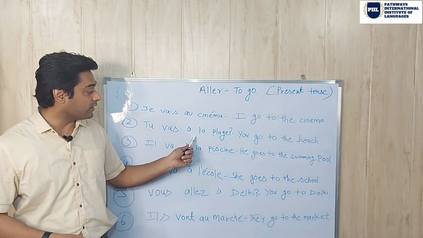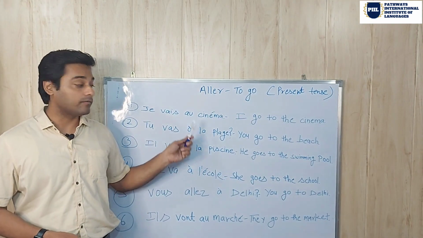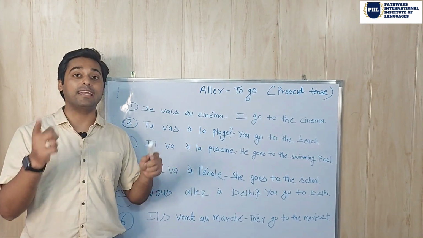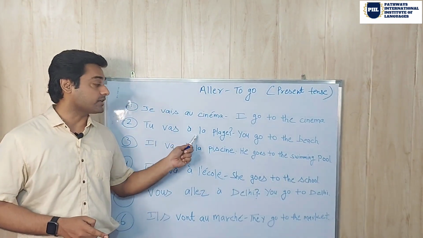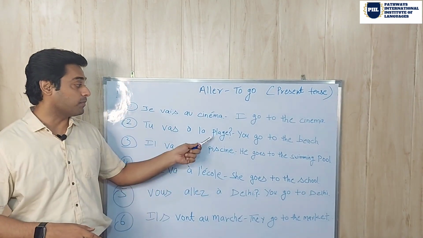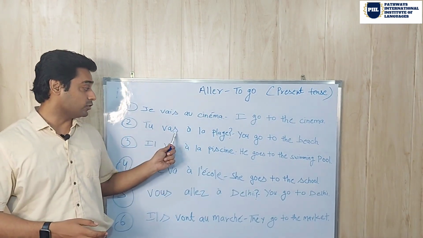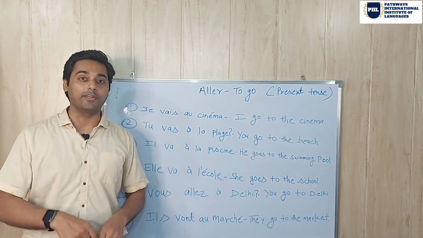Here, see, the meaning of à la is also to the. So what is the difference between au and à la? We use au before any masculine noun and we use à la before any feminine noun. So plage is feminine and cinema is masculine. So tu vas à la plage? You are going to the beach.